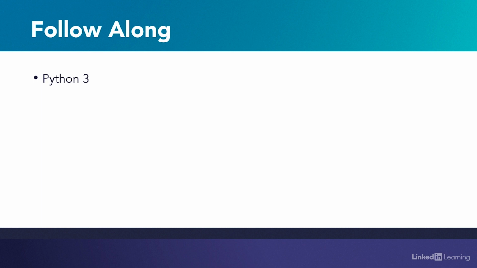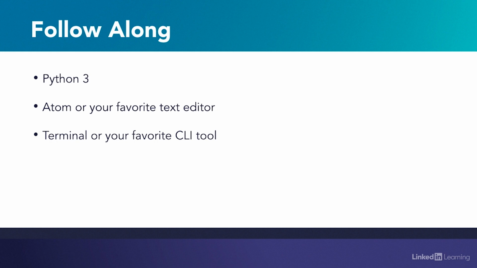You can follow along with me by downloading Python 3. I'll be coding in Atom, which is my favorite text editor, but you can use whichever one you like. I'll be running my Python files from the terminal, and you can use your favorite CLI tool. I recommend you create your own Python files on your machine and code with me throughout the course. I've also made my completed Python files available for you to download in case you want to use them as a resource.